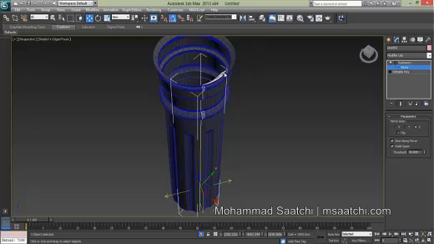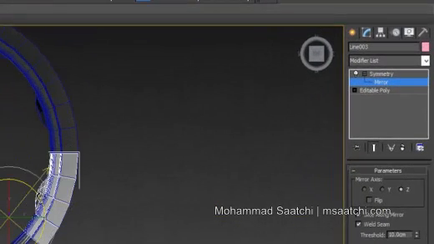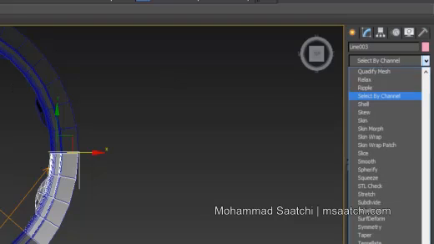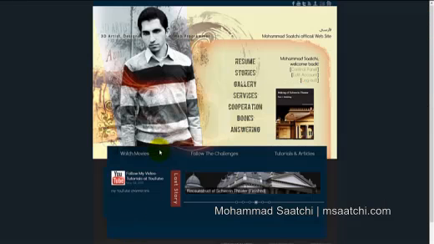I use my reference to put the parts in the true place. Okay, that's good, like that. If you delete this reference, your work will become hard. This is good. With this method, you can make complex objects.